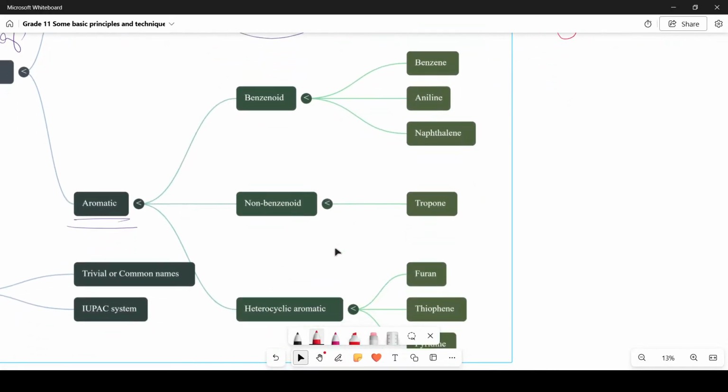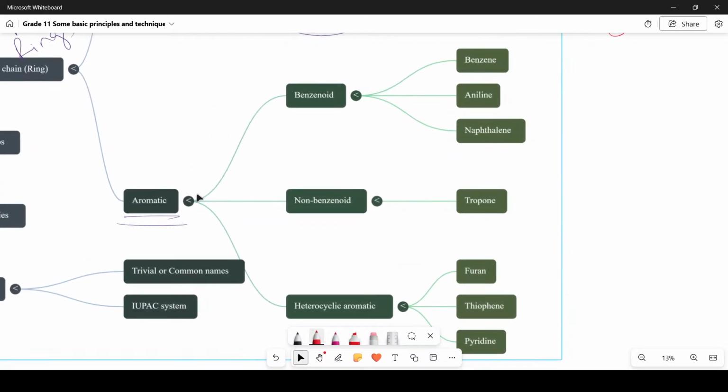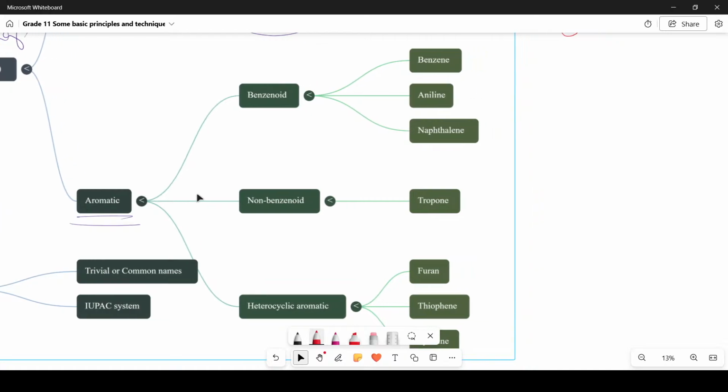Next one is aromatic hydrocarbons or aromatic compounds. Now what are these aromatic compounds? Aromatic compounds are a very special type of compounds. You will learn about this more in the next unit. But as of now, these are compounds which have special characteristics.